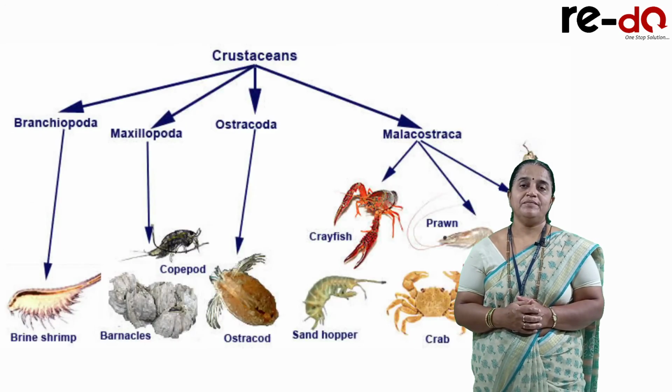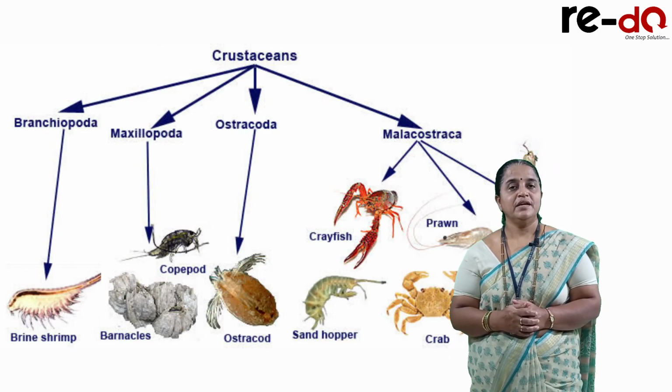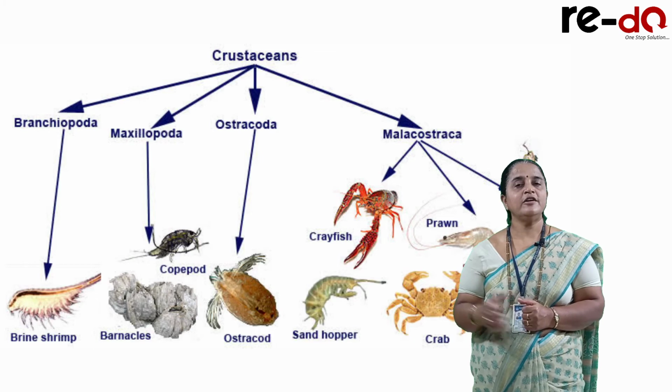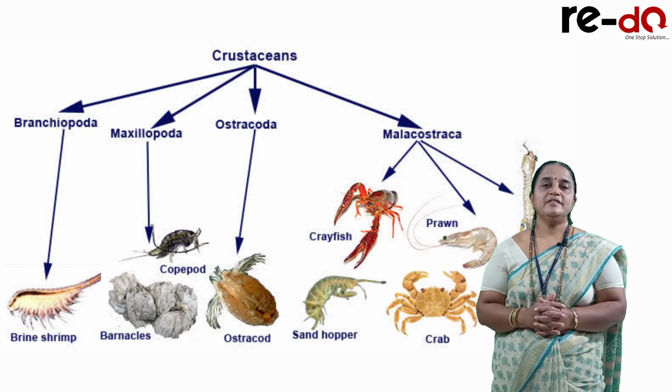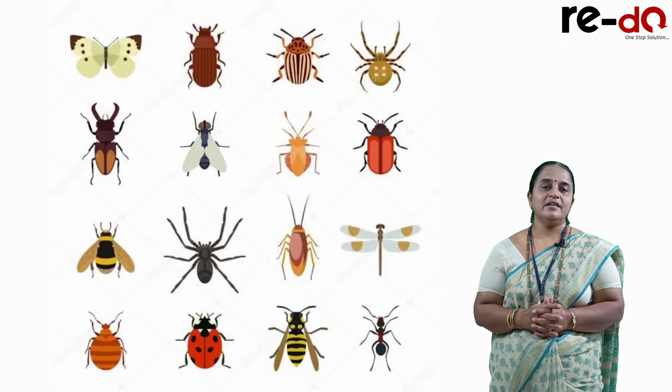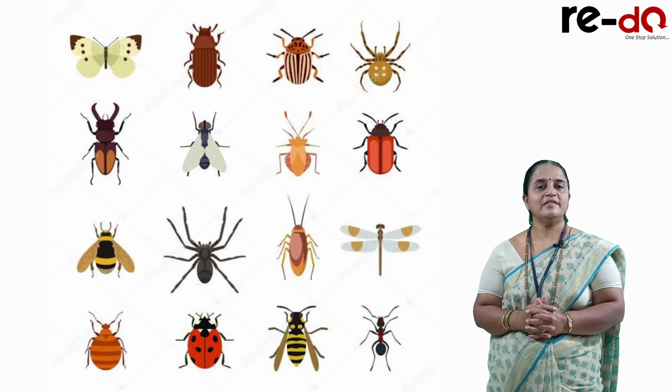Class Crustacea. These arthropods are aquatic. An example is prawn. Here the animal body is divided into cephalothorax and abdomen. The second group is the largest group, called Insecta. Among arthropods, the largest animals come under this class.